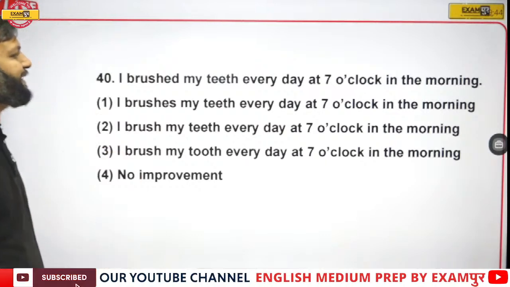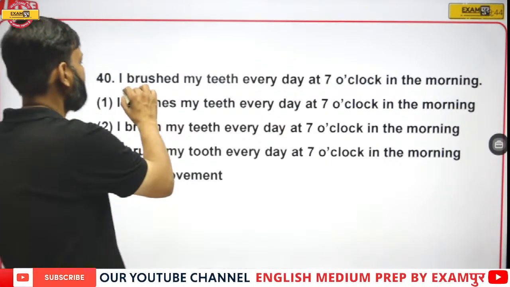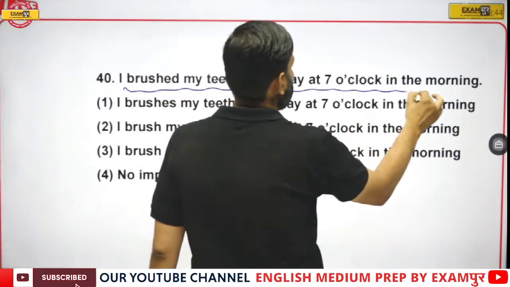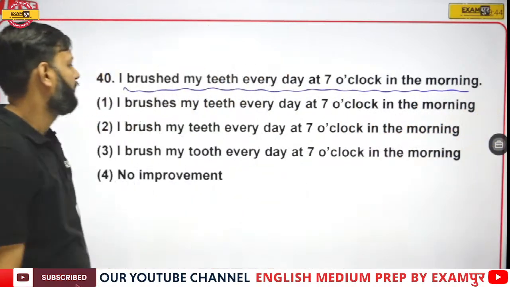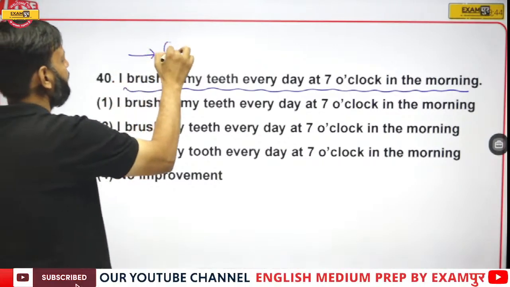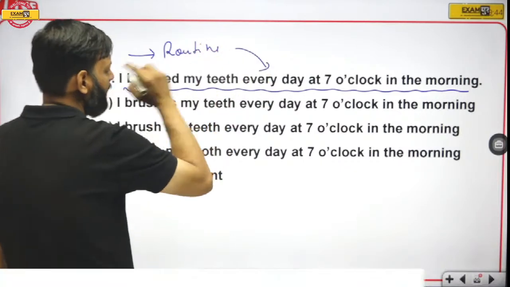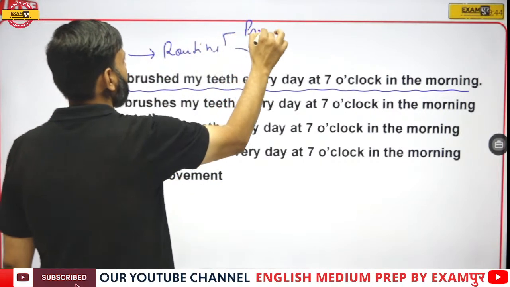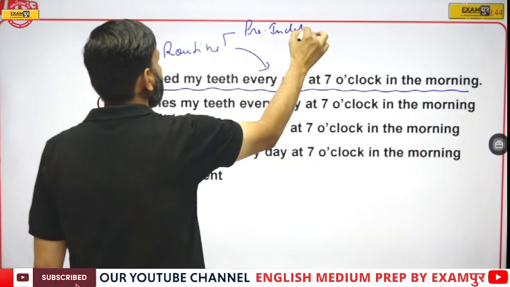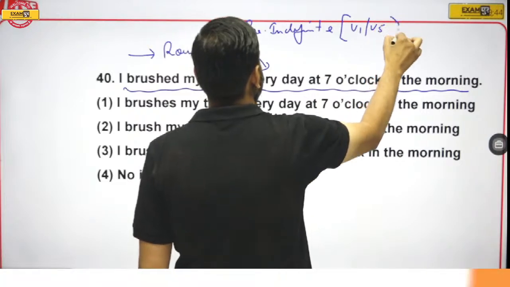I brushed my teeth every day at 7 o'clock in the morning. The whole sentence has been underlined. See, this is a routine for every day. And routine means present indefinite. Present indefinite means first form or fifth form.